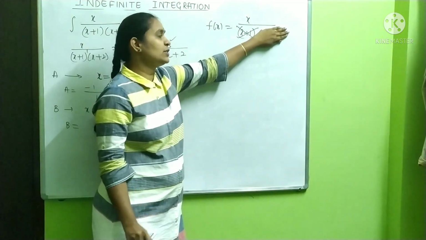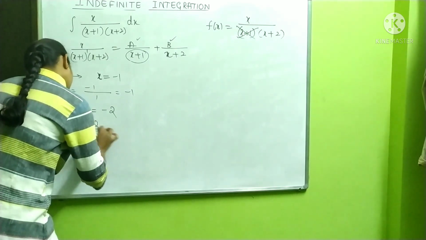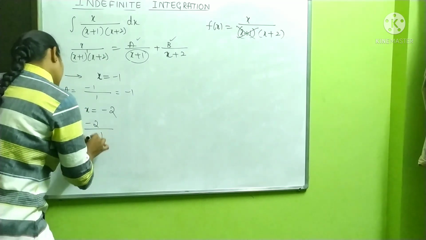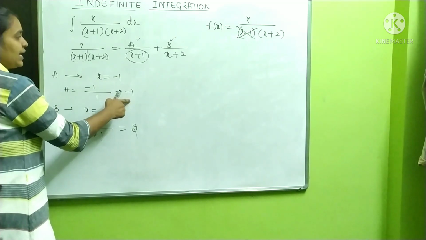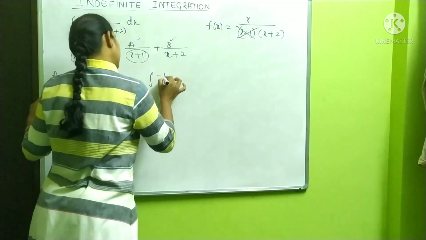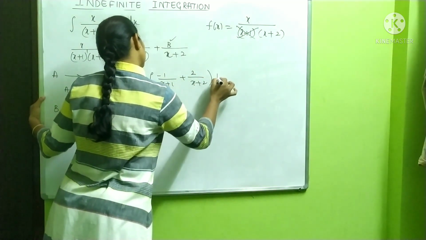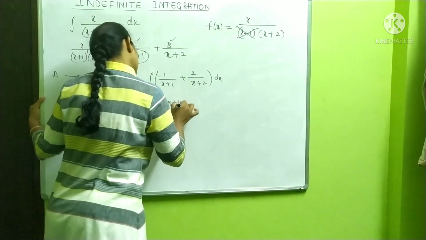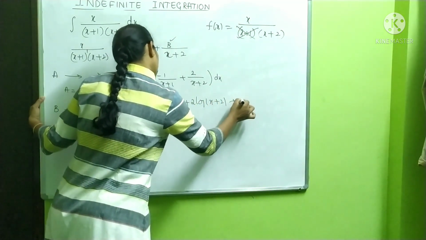Don't substitute in x plus 2. Only x by x plus 1. So in place of x you will substitute minus 2. In the denominator, minus 2 plus 1 is minus 1. Minus 1 minus 1, minus minus cancel, 2. So value of a is minus 1. Value of b is 2. Therefore you have to integrate minus 1 by x plus 1 plus 2 by x plus 2 into dx. So it is minus log mod x plus 1 plus 2 log mod x plus 2 plus c.